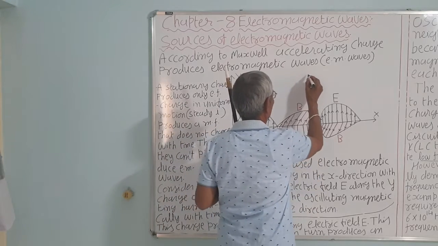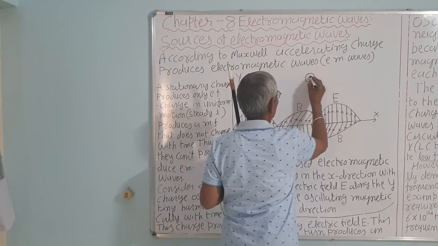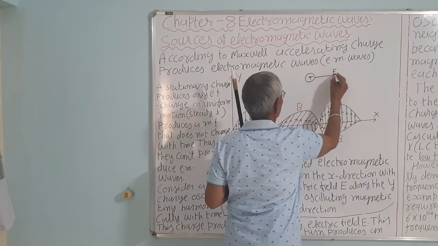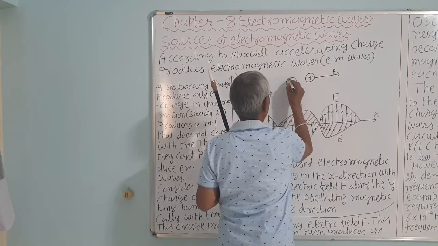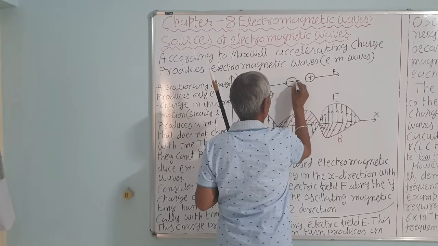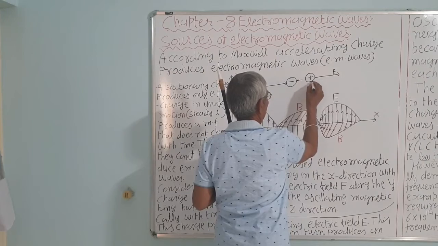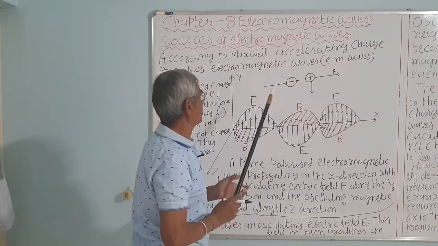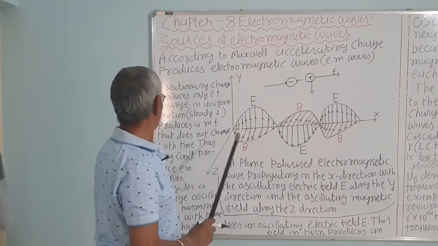The stationary charge, whether it is positive or negative, has only an electric field. If it is negative, the electric field is towards it. Correct? Here it is outwards. So it is associated only with the electric field.